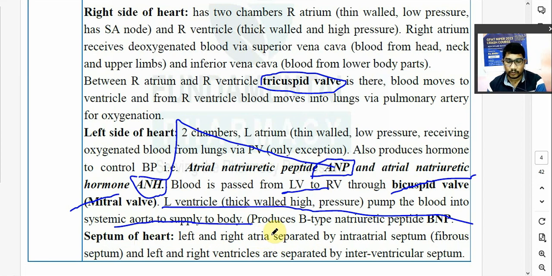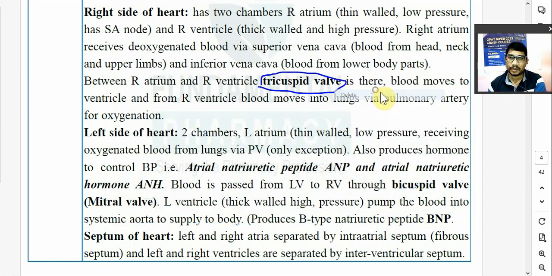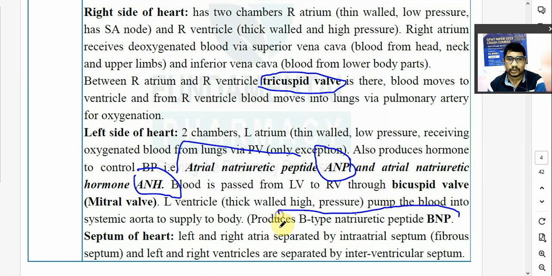Now ventricles also produce one hormone. तो auricle तो हार्मोन कौन से प्रोड्यूस करता है, ANP and ANH. ANP मतलब atrial natriuretic peptide, and ANH मतलब atrial natriuretic hormone. तो लेफ्ट एट्रियम ये दोनों हार्मोन प्रोड्यूस करता है. उसी तरीके से लेफ्ट वेंट्रिकल भी एक हार्मोन प्रोड्यूस करता है, type B natriuretic peptide, known as BNP.